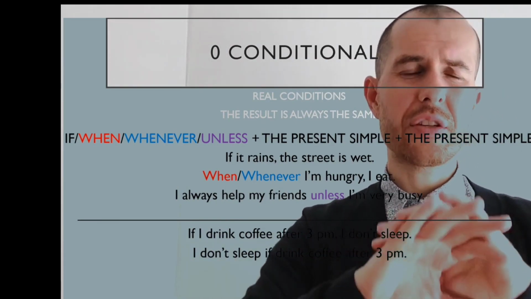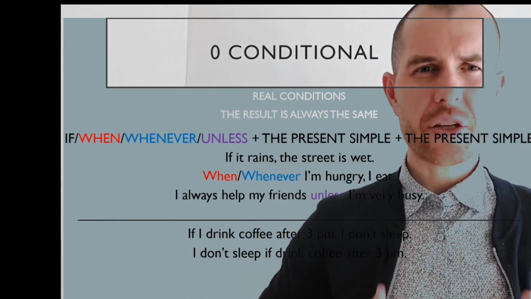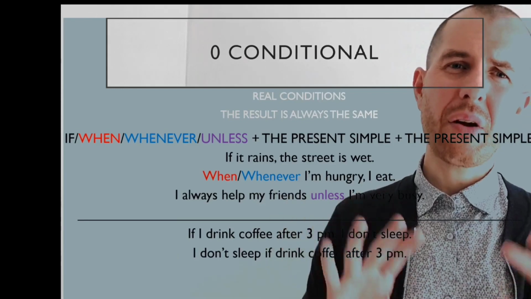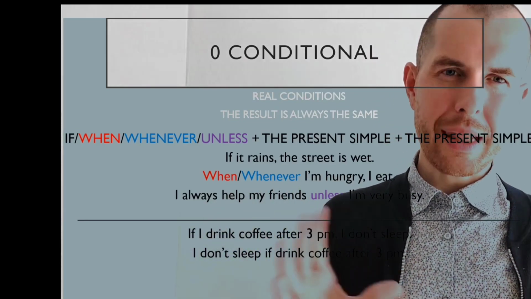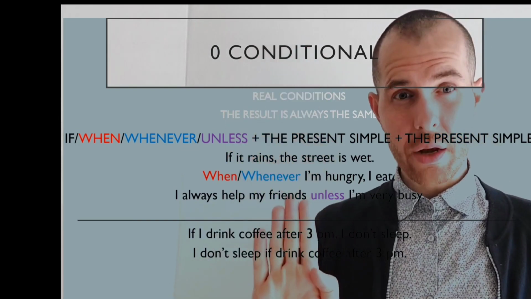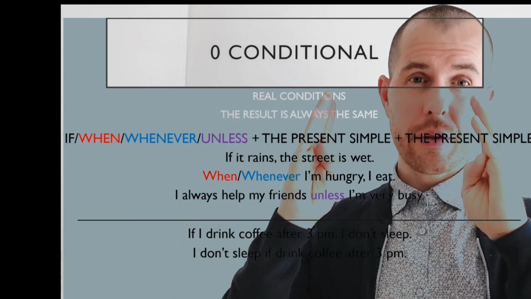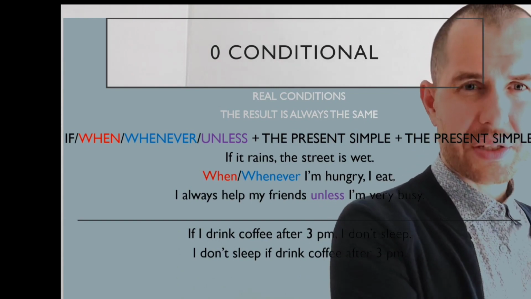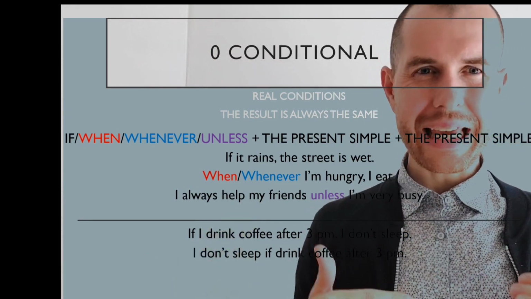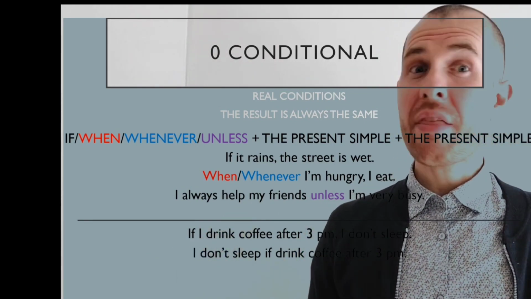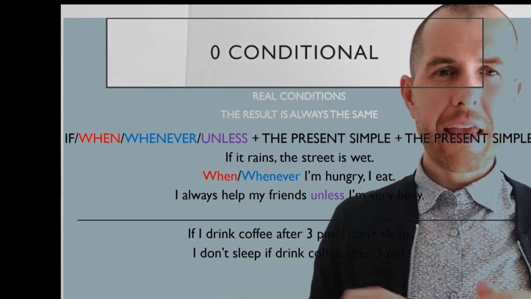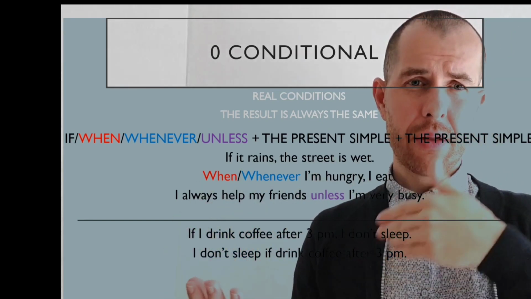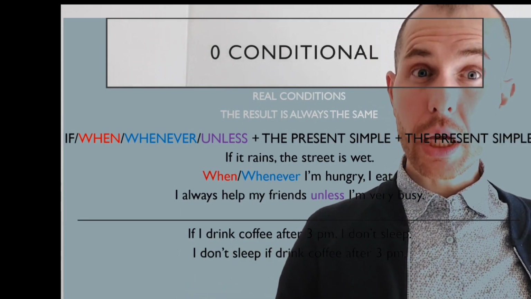The zero conditional is usually very easy and students don't really have a problem with it because the structure is very similar in most European languages. You have if, when, or whenever, and the present simple plus the present simple. A very easy, simple structure. When the wind blows, the trees move. If there's a traffic jam, people get angry.